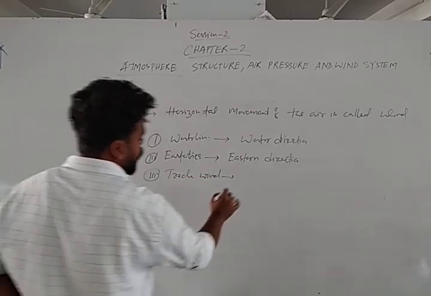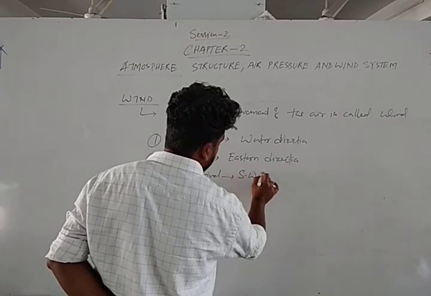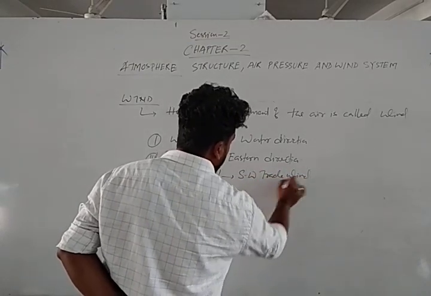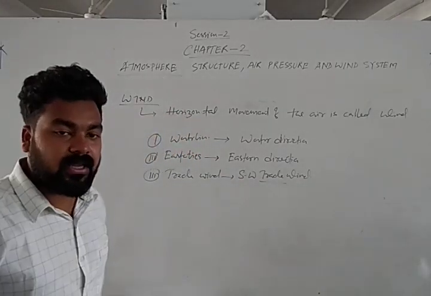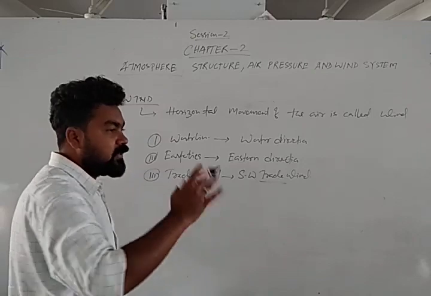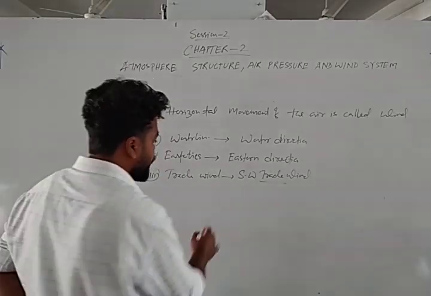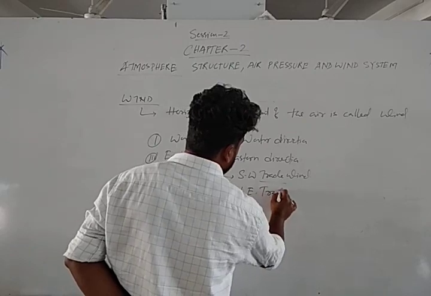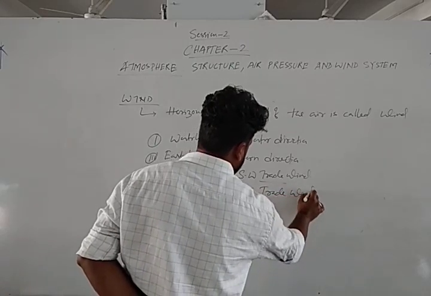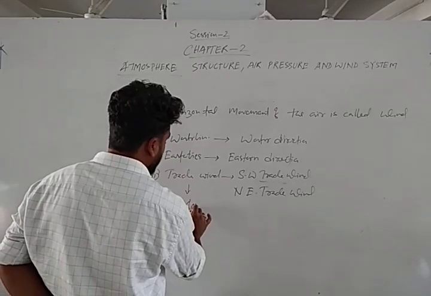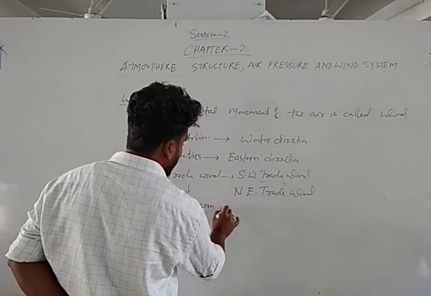We have heard about the northeast and southwest trade winds. Why is it called a trade wind? Because it moves from one place to another, from one region to another region. That's why it is called a trade wind. Then the northeast trade wind. Again, there is the seasonal monsoon wind.